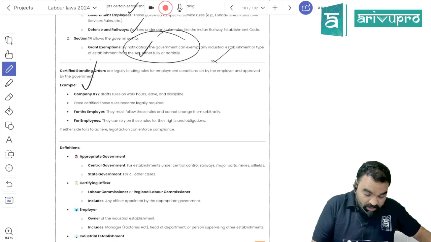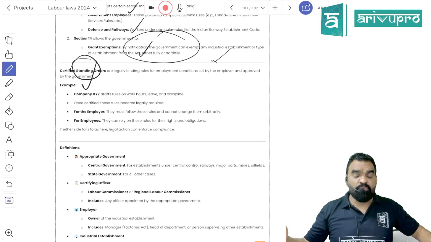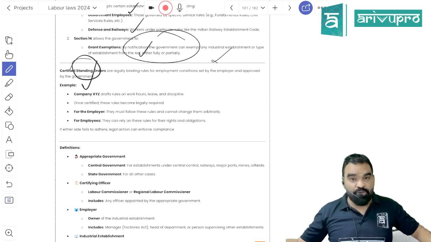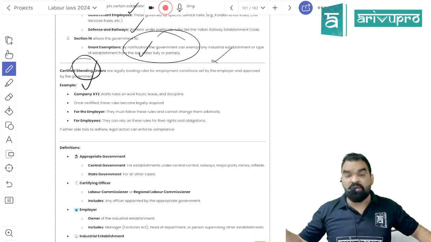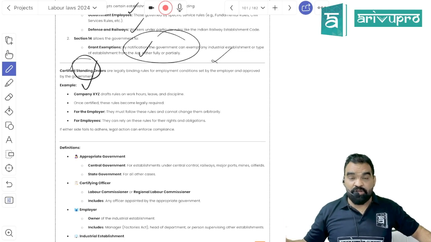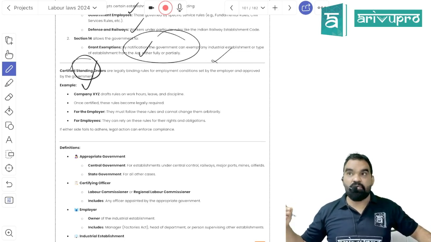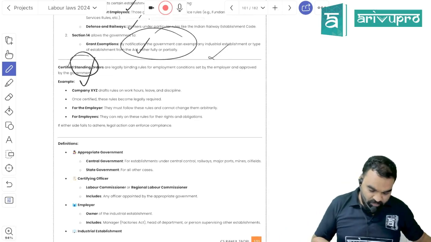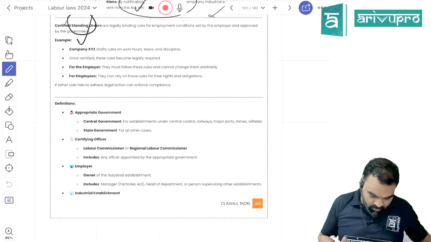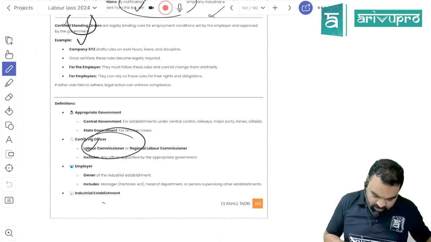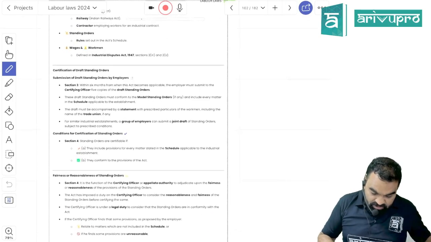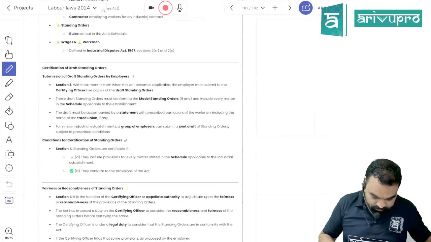The standing order needs to be certified, and once the standing order becomes certified, it becomes statute. It would not be treated as just a matter of contract. Contravention of any provision of the standing order will be treated as contravention of law, not contravention of contract. Got my point? The certifying officer is nothing more than the labor commissioner who is going to register or certify your standing order.